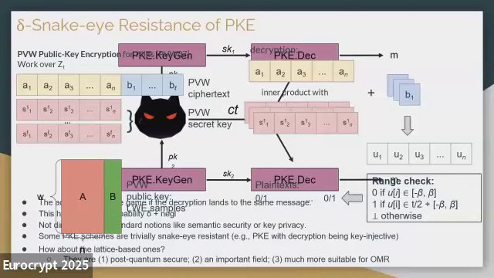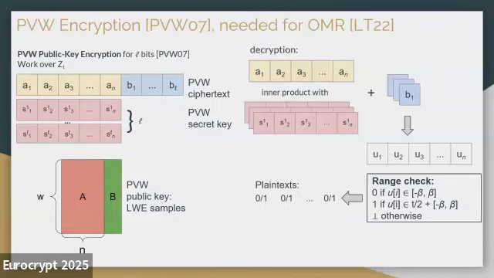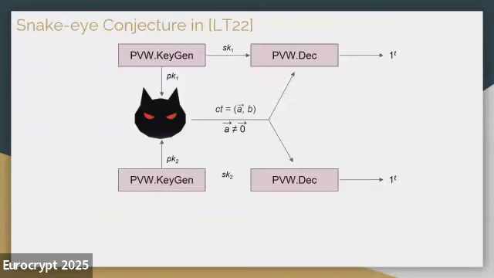We also want to emphasize that the public key for PVW, which is an asymmetric key encryption, can actually be seen as some LWE samples. I will explain what LWE is later, but please just bear this in mind first. Okay, so now we have a clear slide for the PVW recap.